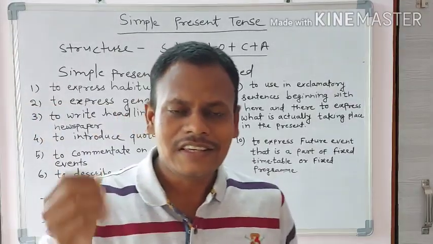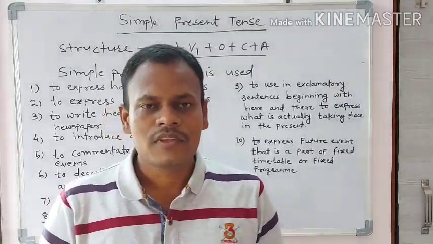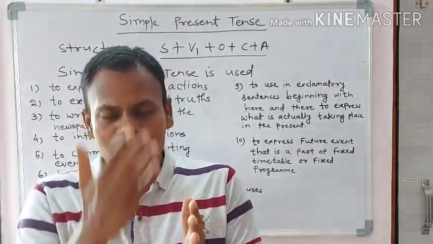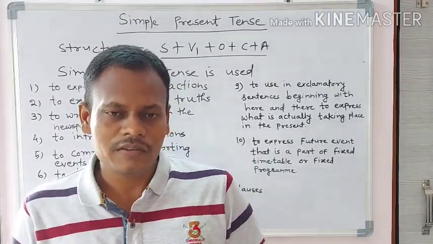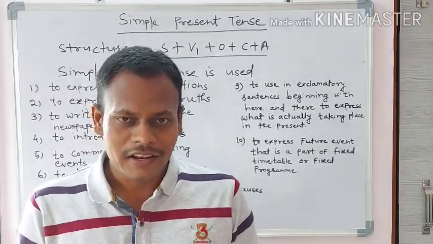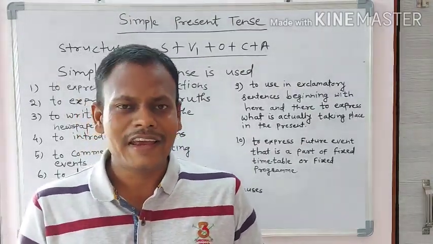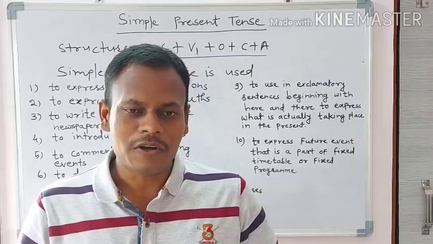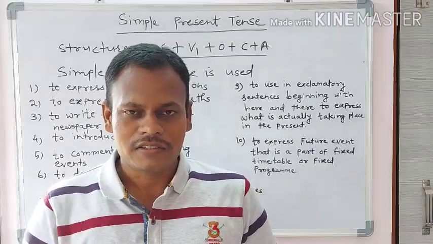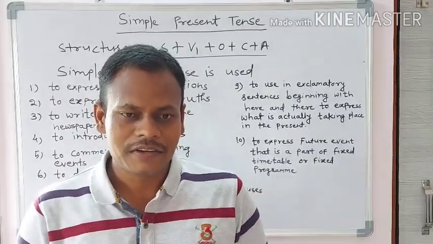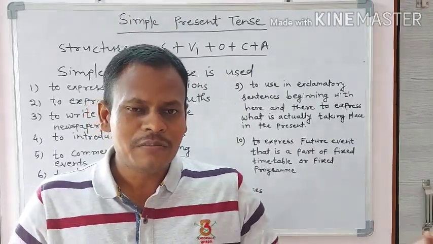Simple present tense is used to express routine life. Means whatever we do from the morning to the evening, we can tell by using simple present tense. I get up early in the morning at 5 o'clock. I take bath, get dressed and get ready to go to college. I go to college by bus.